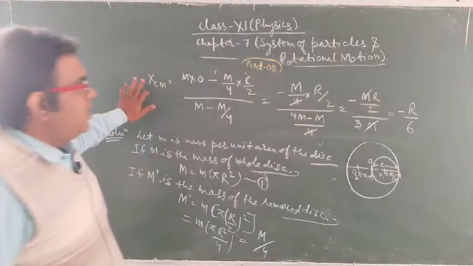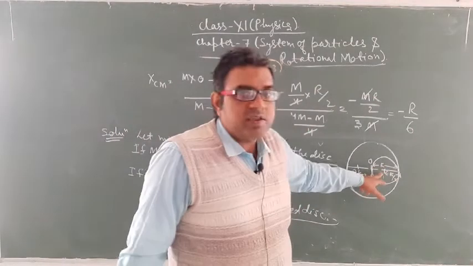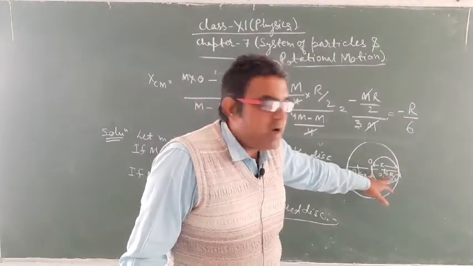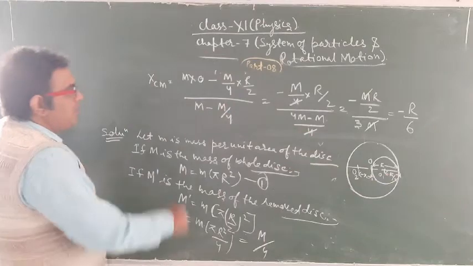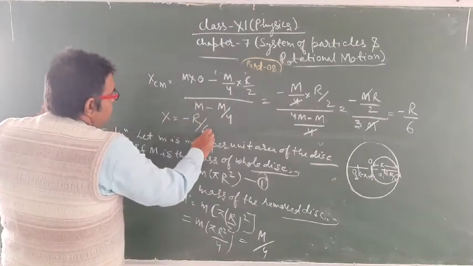So due to the removal of a disk of radius r by 2, the center of mass will be shifted to a position minus r by 6.